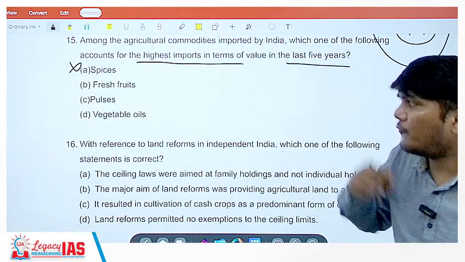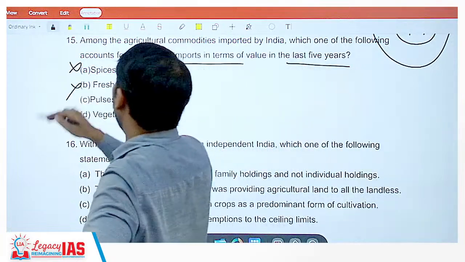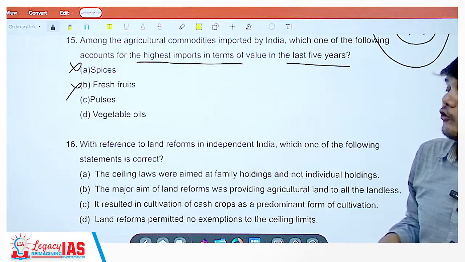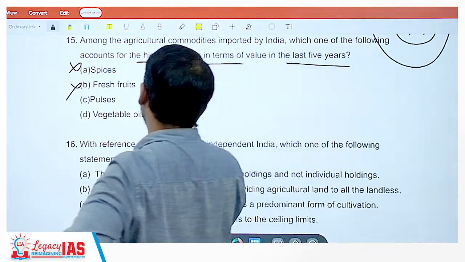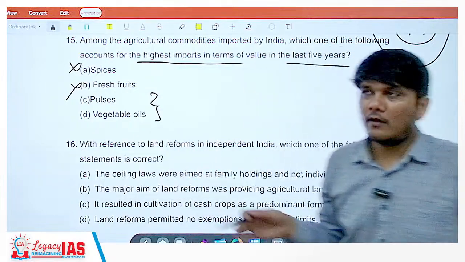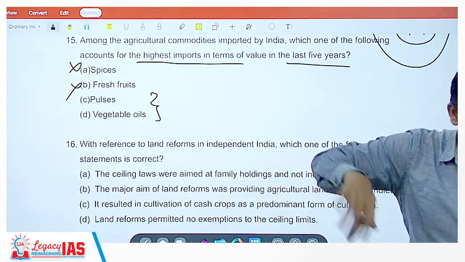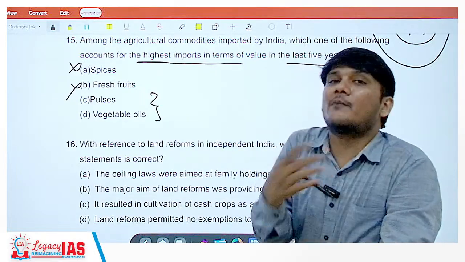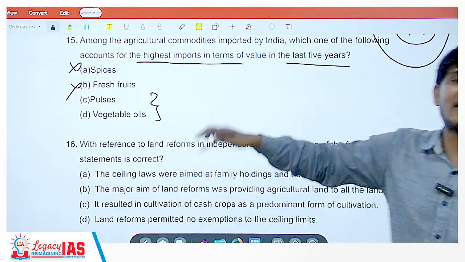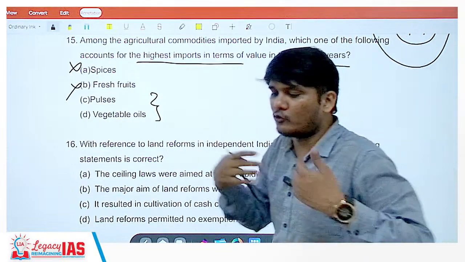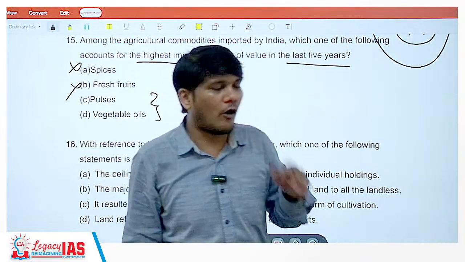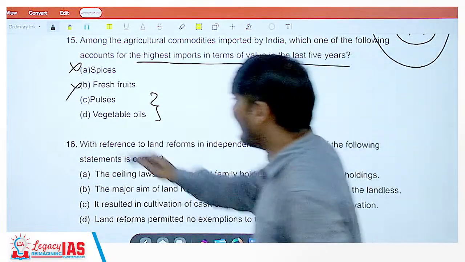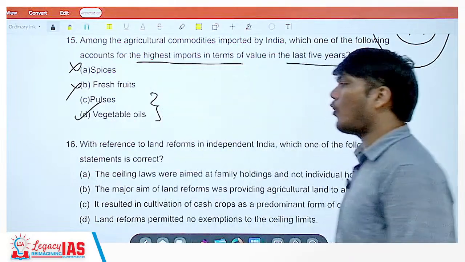Fresh fruits, no. Pulses, yes, but at the same time vegetable oil is also yes. So this too is very close. But if you look at the last 5 years with respect to pulses, you may at times be required to import, at times you may not be required to import. But vegetable oil we are continuously importing. That is why the government is wanting us to produce more of palm oil, more of seeds which give us oil, and so on and so forth. So the correct answer here is the vegetable oils.